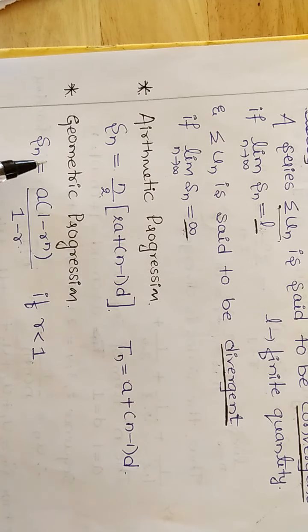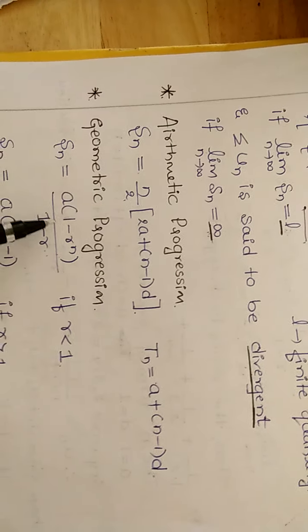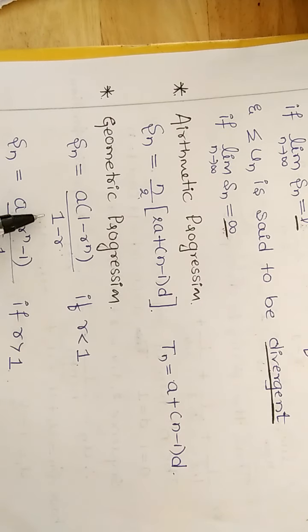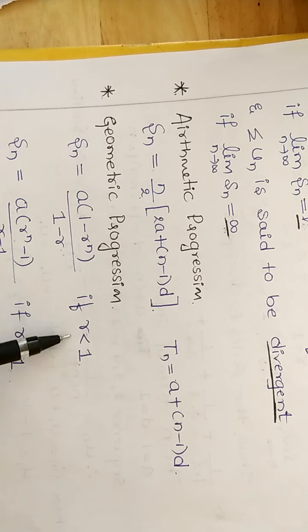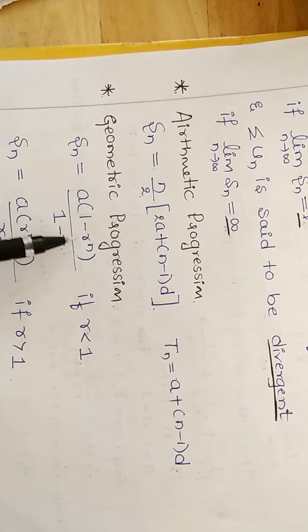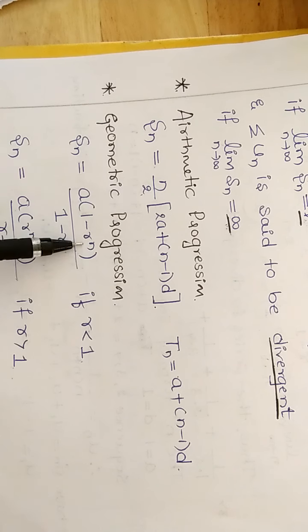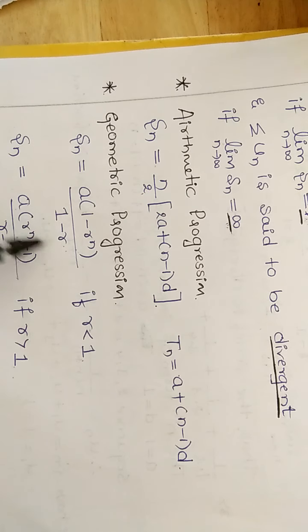Yes, in geometric progression, the sum of n terms Sn is equal to a into 1 minus r raised to n divided by 1 minus r. Condition, what is that condition? If r is less than 1. Suppose r is greater than 1, 1 minus 1 is 0, so in the denominator also 1 minus 1 is 0, 1 by 0 is infinity. 1 by 0 infinity means it is meaningless.